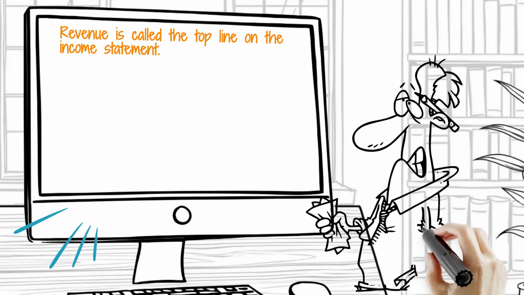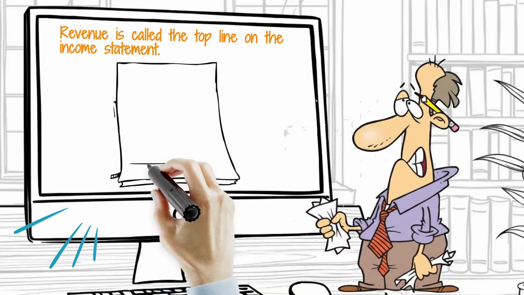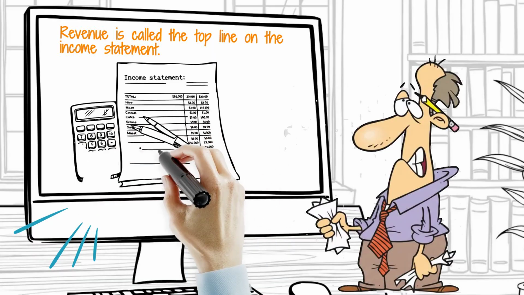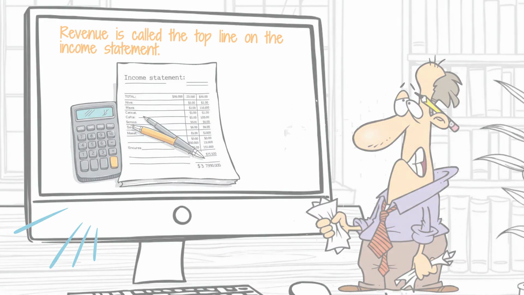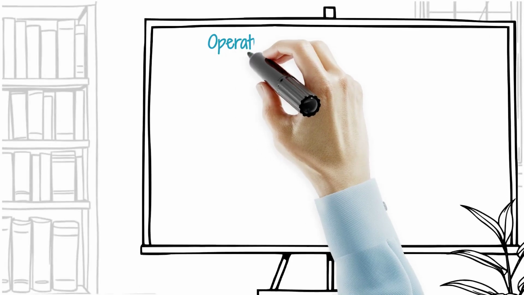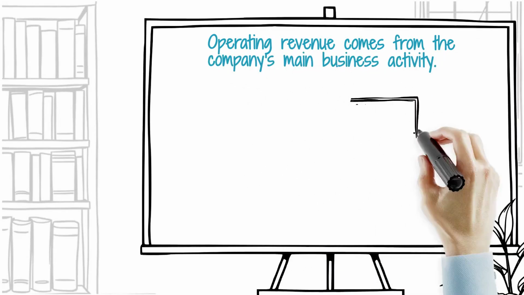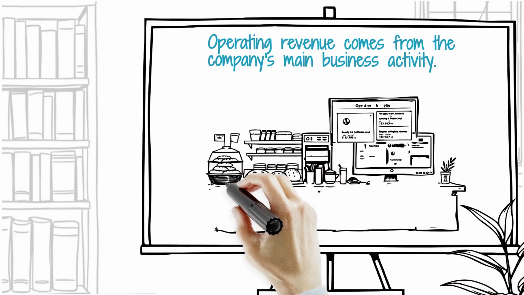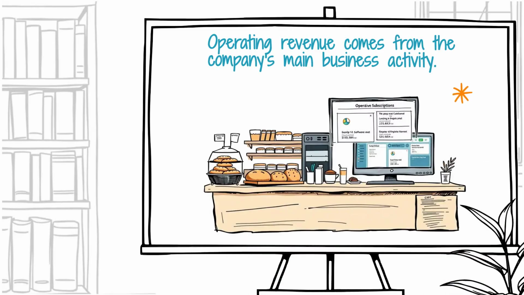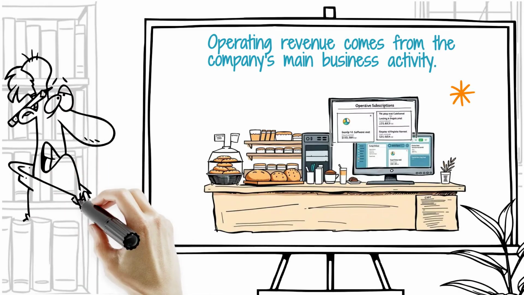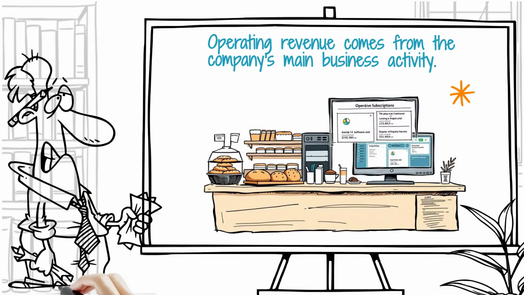The most common type is operating revenue. This is money earned from the company's main business activity. For example, a bakery earns operating revenue when it sells bread, cakes, and coffee. A software company earns operating revenue when it sells subscriptions or licenses. Since this is the core source of income, it is usually the most important type of revenue for measuring business performance.